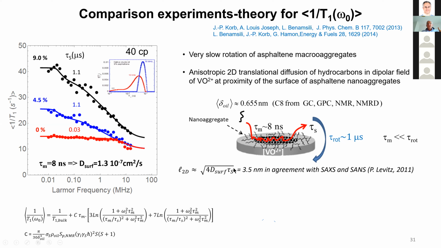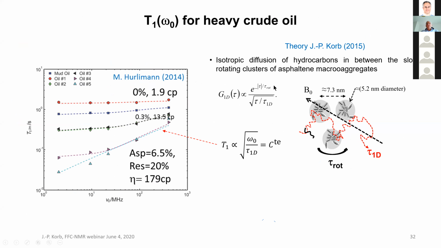And we can estimate the time of residence, about a nanosecond, and knowing the time tau m, you have the surface diffusion, which is very small. We have the length of excursion on this system that corresponds exactly to the size that is found from the SACS and SUN. So now Schlumberger studied the effect of the viscosity for a very large viscosity.